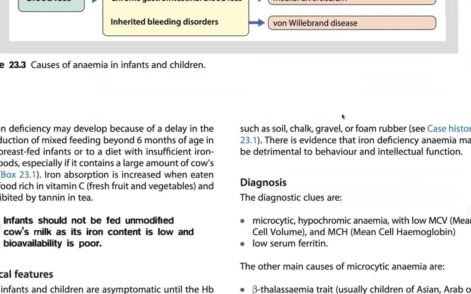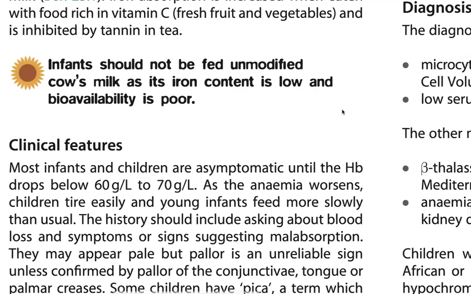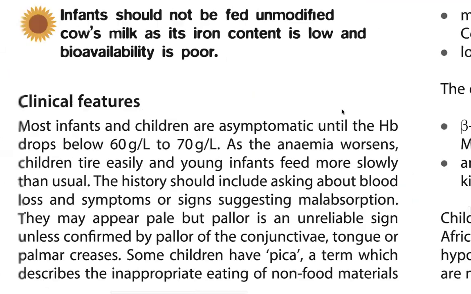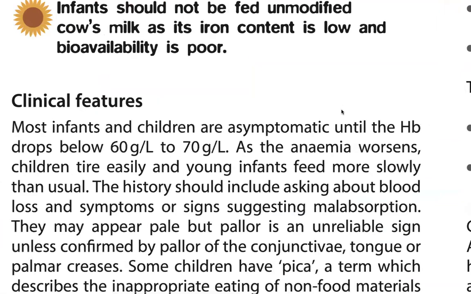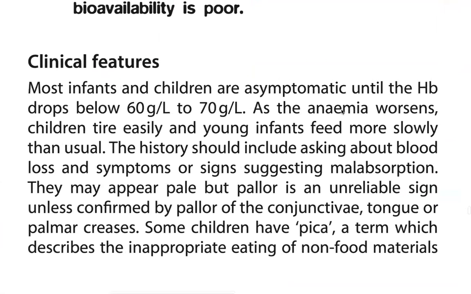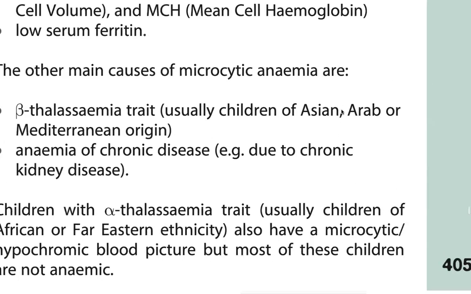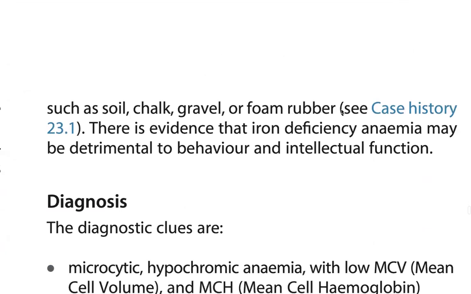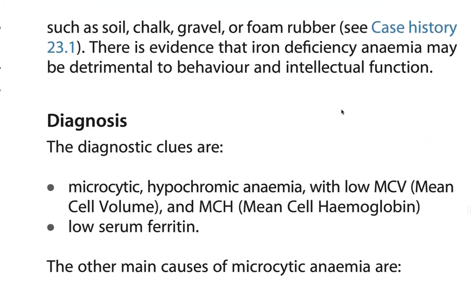The clinical features: most children are asymptomatic until the hemoglobin drops below 60 to 70 grams per liter. As the anemia worsens, children tire easily and feed more slowly than usual. The history should include asking about blood loss and symptoms or signs suggesting malabsorption. They may appear pale, but pallor is an unreliable sign unless confirmed by pallor of the conjunctiva, tongue, or palmar creases. Some children have pica, a term which describes inappropriate eating of non-food materials such as soil, chalk, or granular foam. There is evidence that iron deficiency anemia may be detrimental to behavior and intellectual functions.